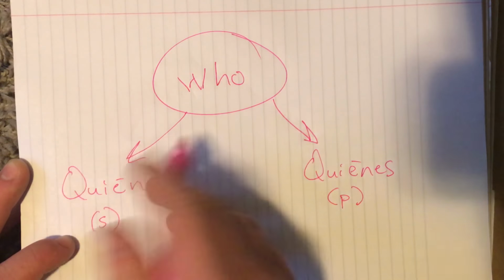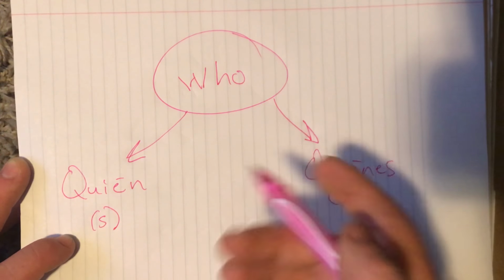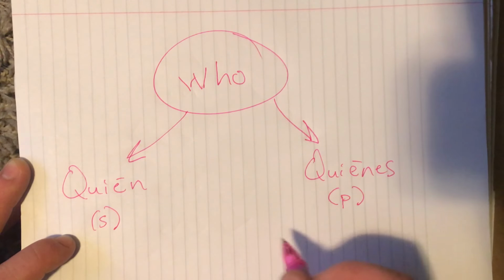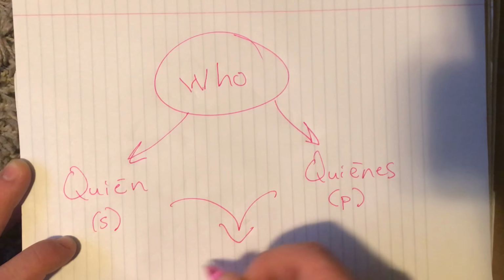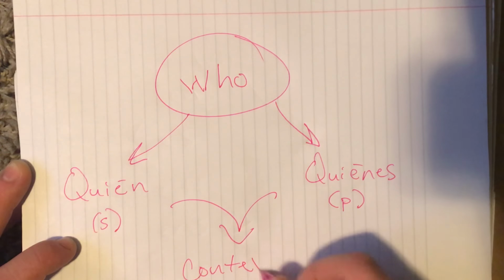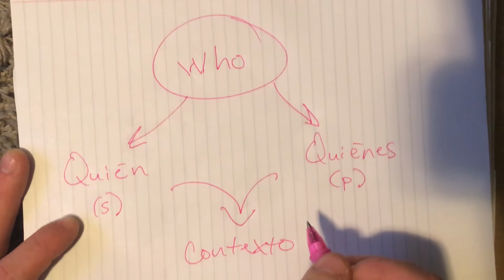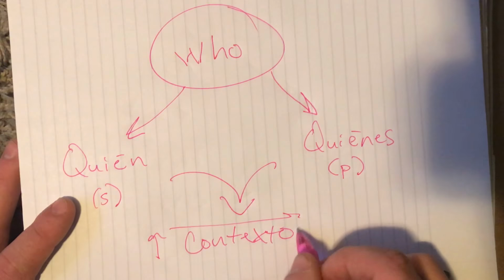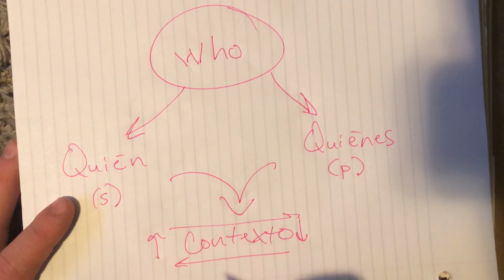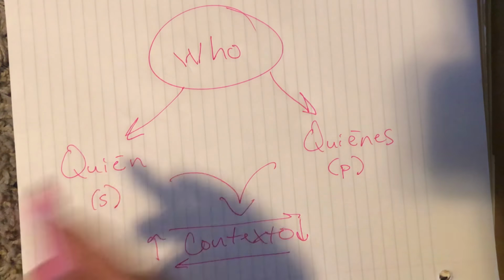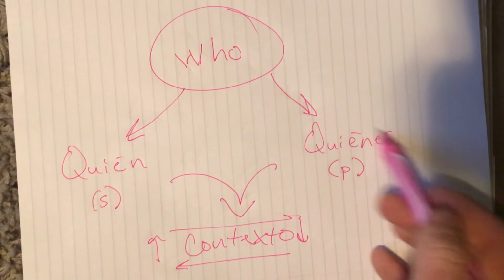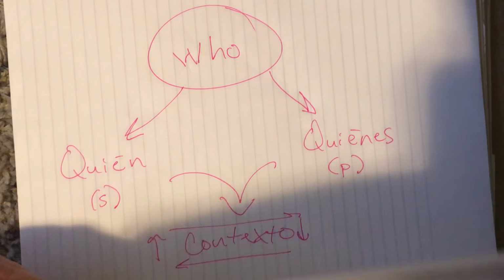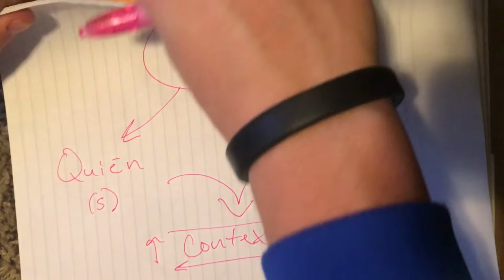They both mean who, but we have to figure out how we know which one to use in a sentence. So what we need to look at is the contexto. The context is basically what is around the word we're trying to figure out. We need to look at the words that are all around it, and that will help us to decide whether we're choosing quién, the singular, or quiénes, the plural. So let's take a look at some example sentences here and see if we can use the context to figure out which one we're going to be choosing.